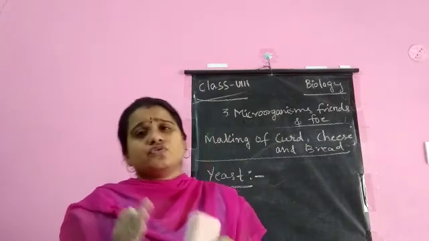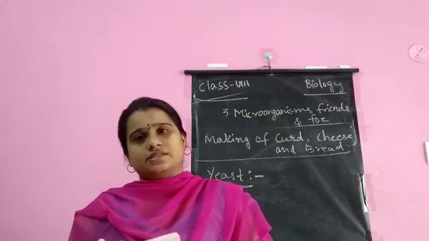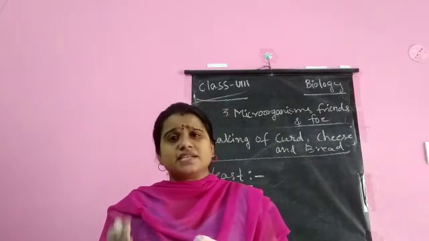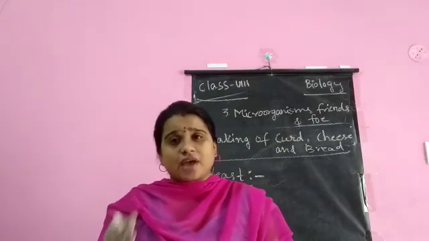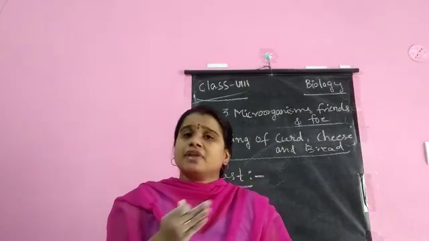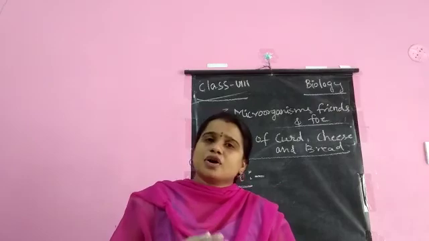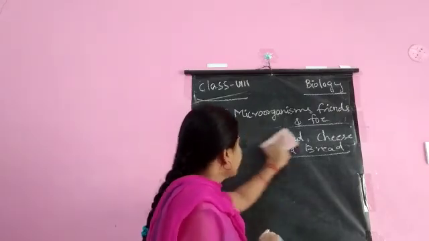Yeast is used for making bread and cakes. Bakers add yeast to dough, increasing its volume by filling the gaps with bubbles by producing carbon dioxide.